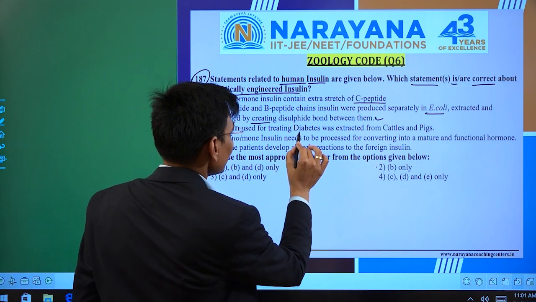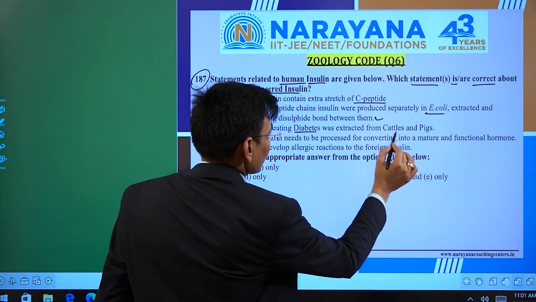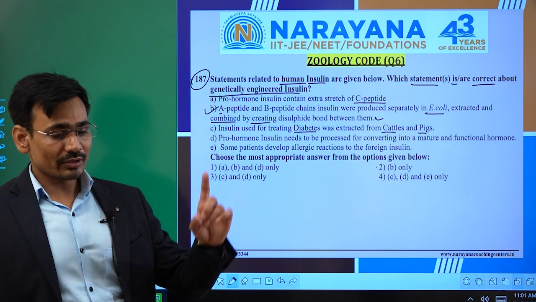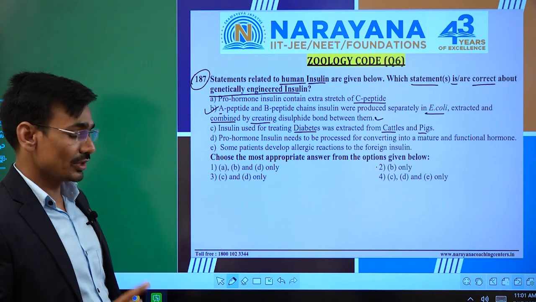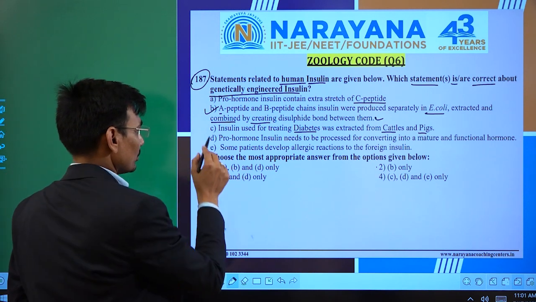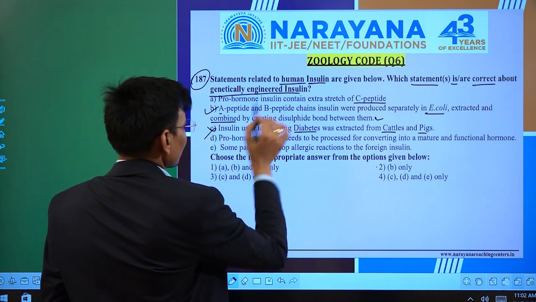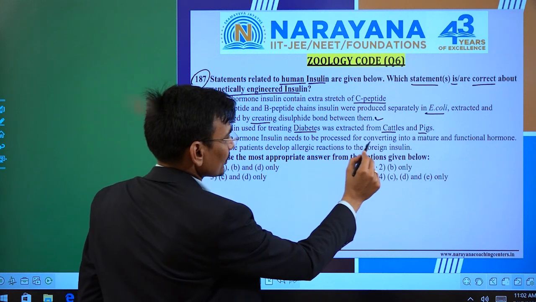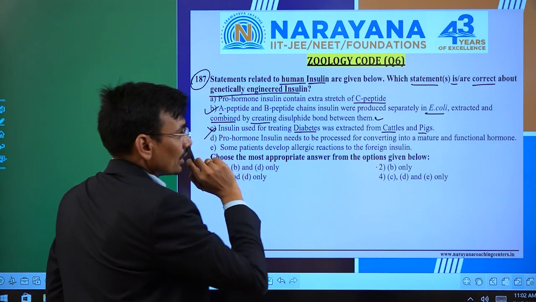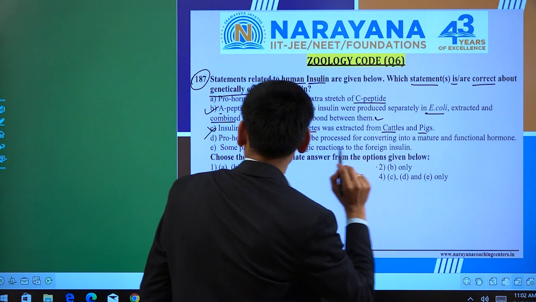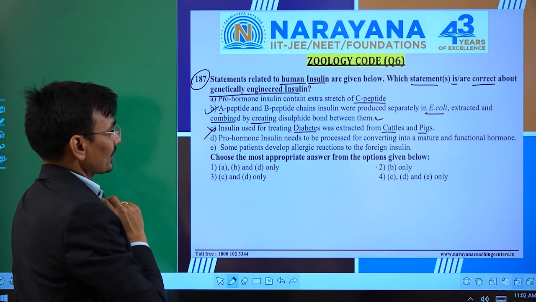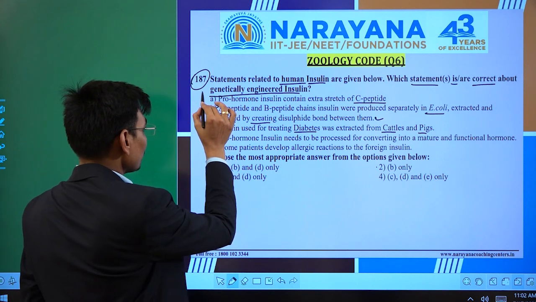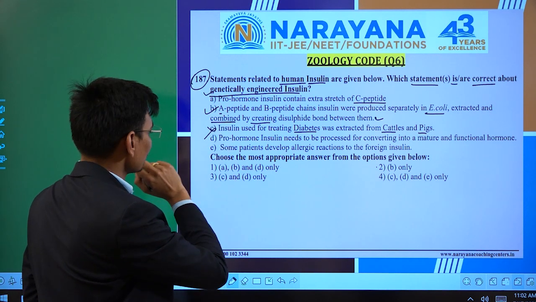Insulin used for treating diabetes was extracted from cattle and pig. This statement is also correct, but only in case of the insulin synthesis within the body, right? So, it's not about the genetically engineered insulin. Pro-hormone insulin needs to be processed for converting into a mature and functional hormone. Okay, this statement is also correct, right? But we need to focus only on the genetically engineered insulin.